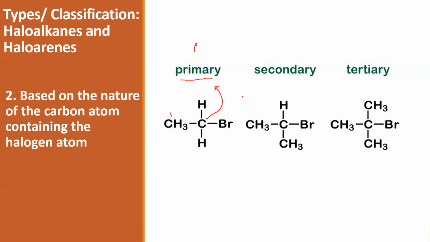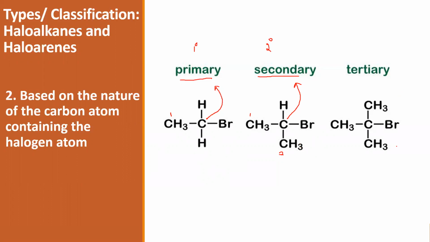Then coming to the second one, the halogen is attached to a carbon atom which is in turn attached to two more carbon atoms. Such a carbon is called a secondary carbon, and such a haloalkane is called a secondary haloalkane, which is also indicated like this. Clear?